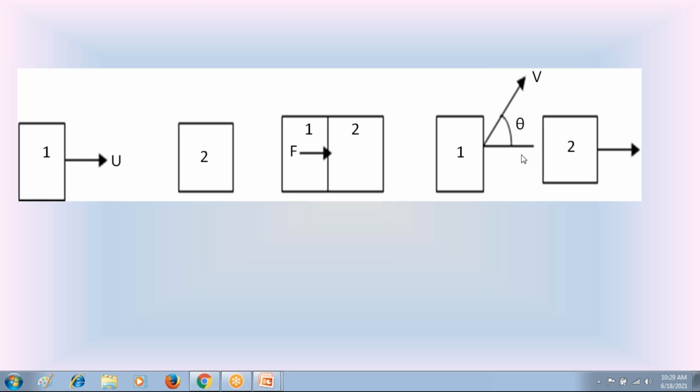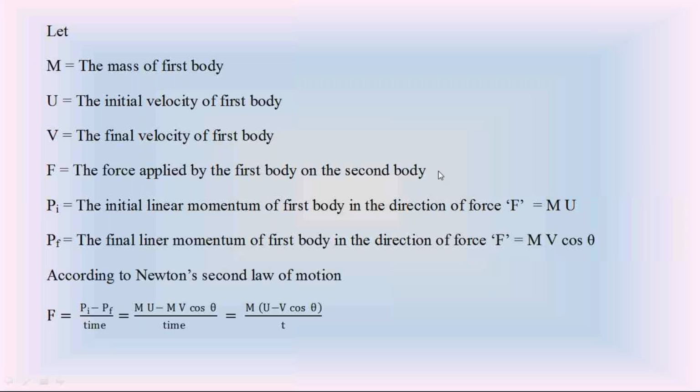So coming to the force F equation for this second condition. In the second condition, look at the final velocity of the first body. It is in the inclined direction. We are going to discuss what Newton's second law gives for this condition. So let's derive the force F using Newton's second law. Here m is the mass of the first body, u is the initial velocity of the first body, v is the final velocity of the first body, and F is the force exerted by the first body on the second body.